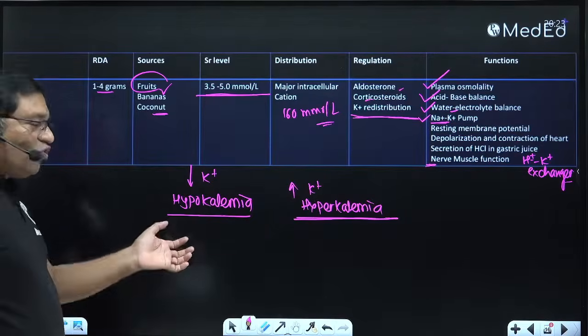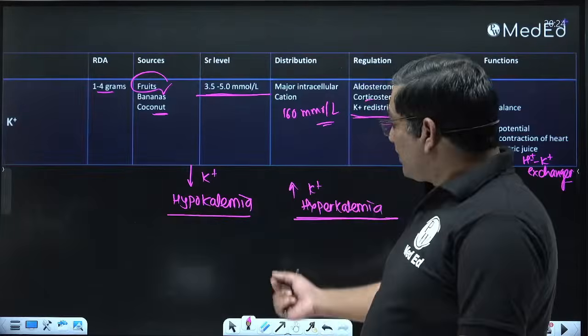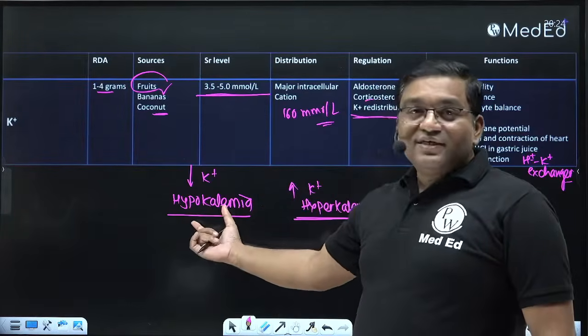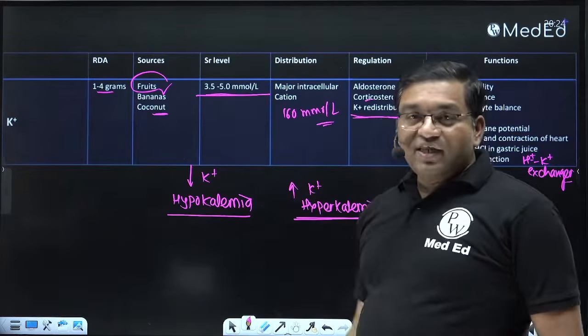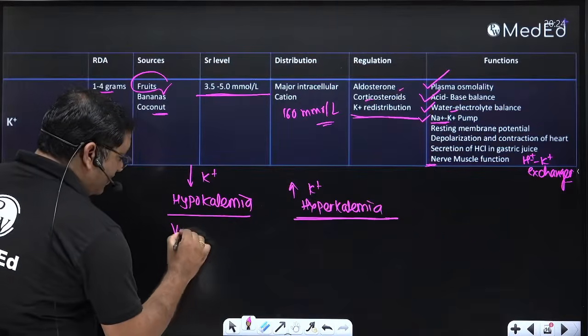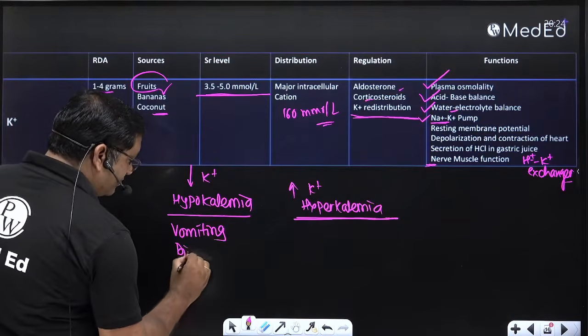So remember, vomiting and loss of potassium from the gastrointestinal tract cause hypokalemia. Vomiting and diarrhea cause hypokalemia.